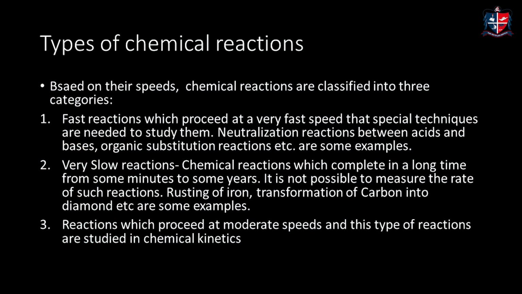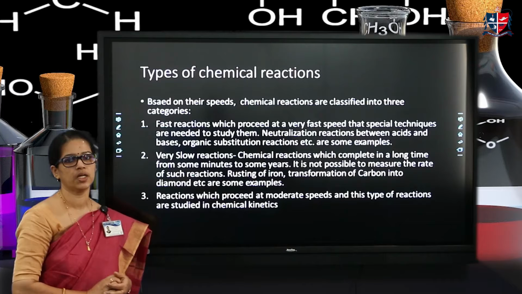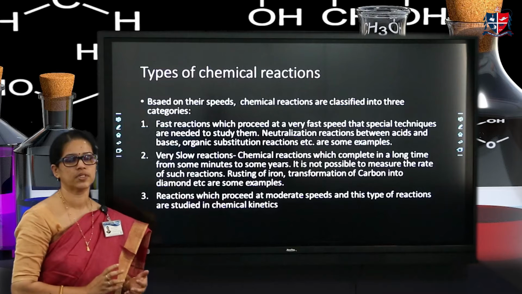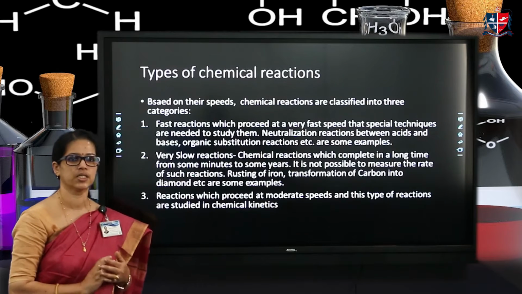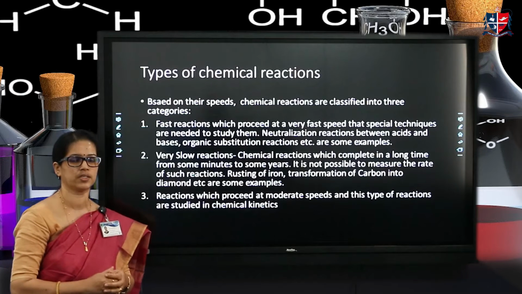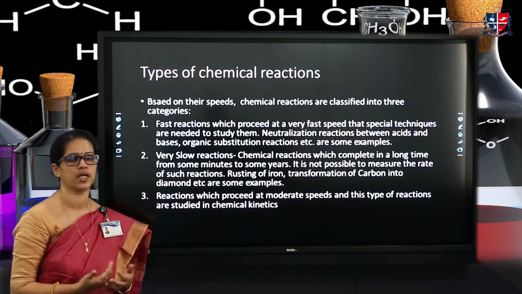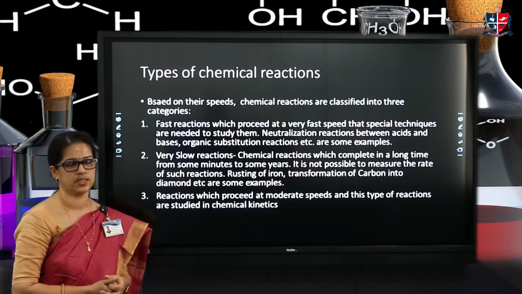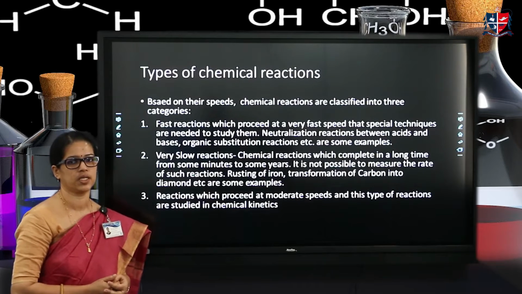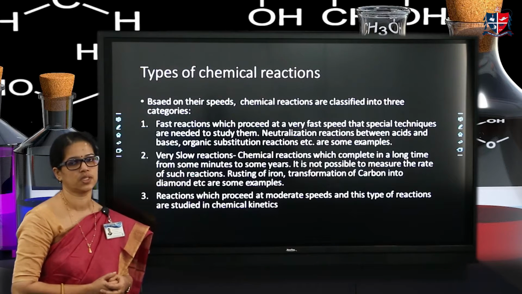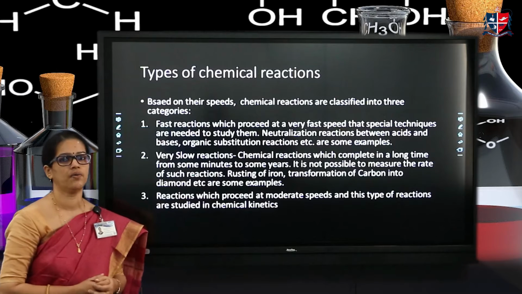Before proceeding further about the rate of reaction, we will discuss types of chemical reactions. Chemical reactions are classified into three based on the speed with which they react. First one is fast reaction. Fast reactions are those which take place in nanoseconds, about 10 raised to minus 9 seconds or within 10 raised to minus 12 seconds, etc. Special techniques are needed for studying their kinetics. Examples are neutralization reactions between acids and bases, and some organic substitution reactions, etc.